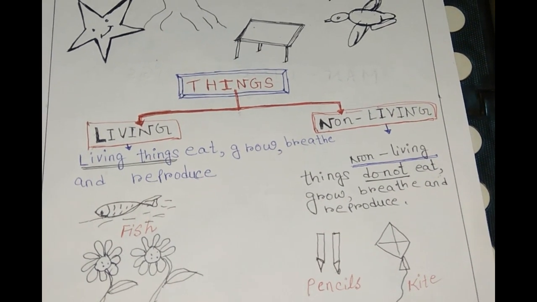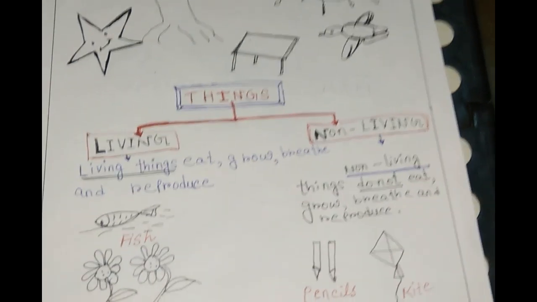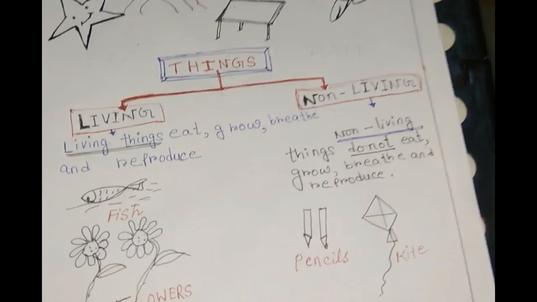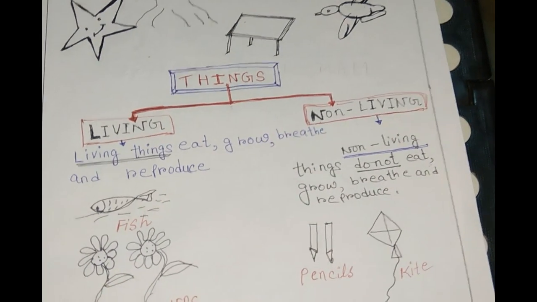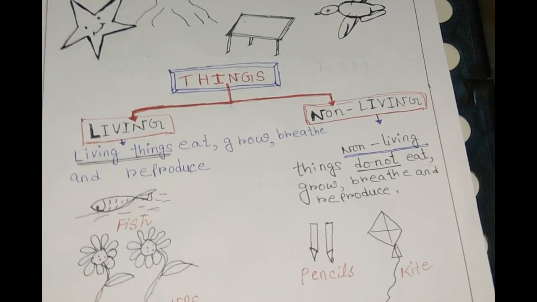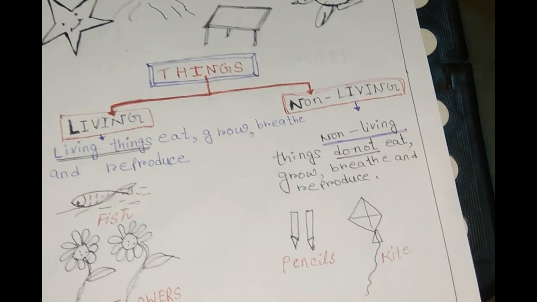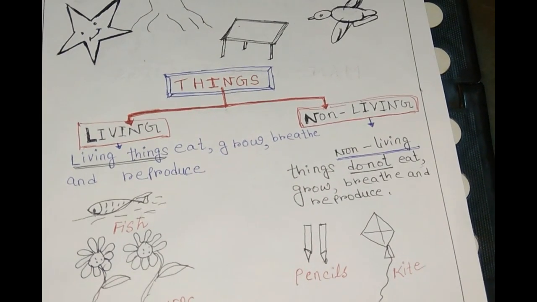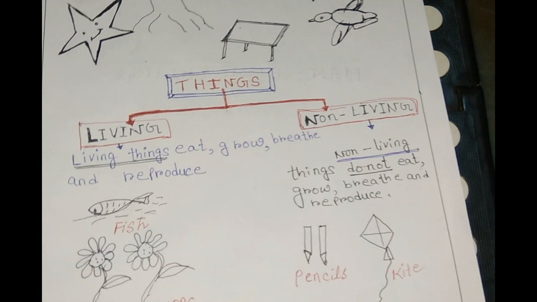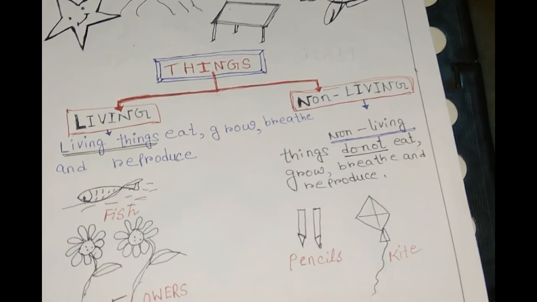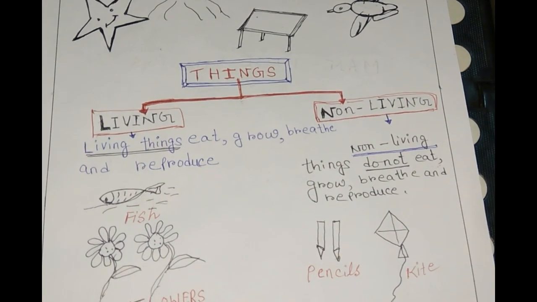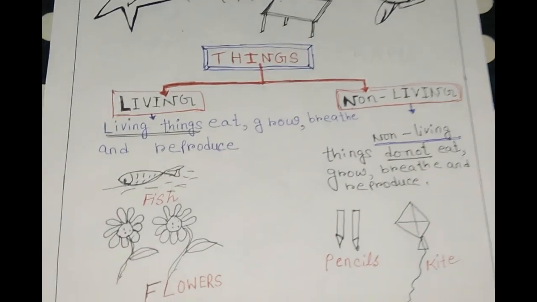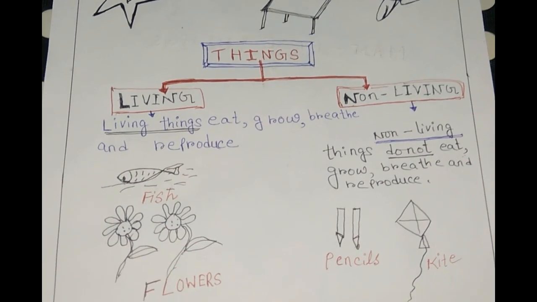So these living things can move, can grow, can breathe and reproduce. Reproduce means to give birth to young ones. Like fish, flowers, human beings. These are all living things. That means they have a life in them. But on the other hand, non-living things do not eat, grow, breathe or move.